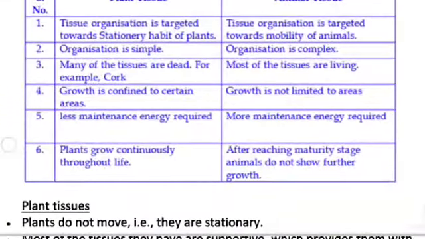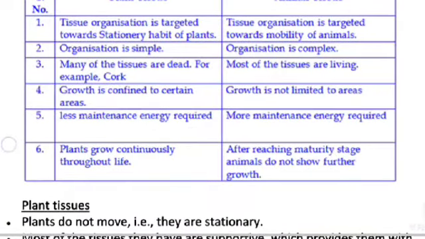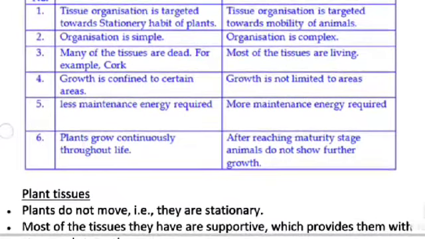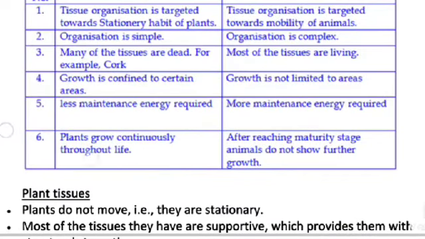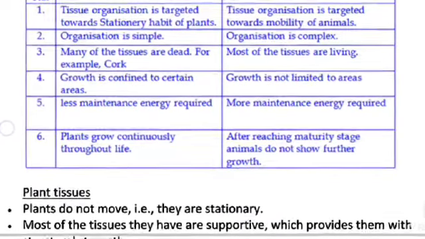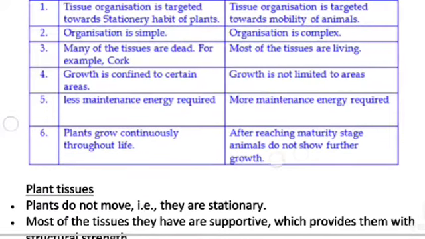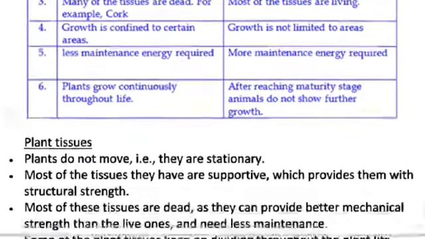Plant tissue: less maintenance energy required. Animal tissues: more maintenance energy required. Plant tissue: plants grow continuously throughout life. Animal tissue: after reaching the maturity stage, animals do not show further growth.